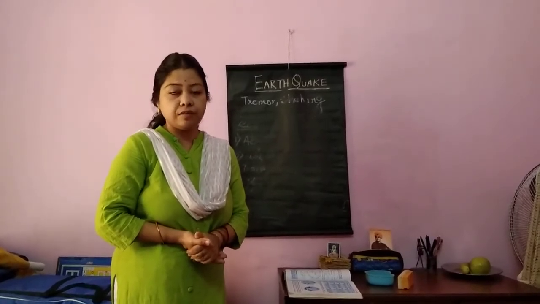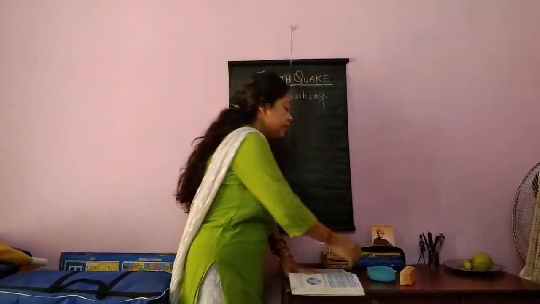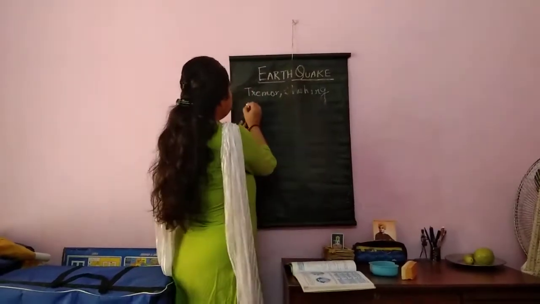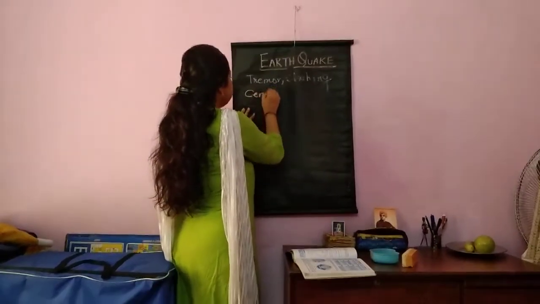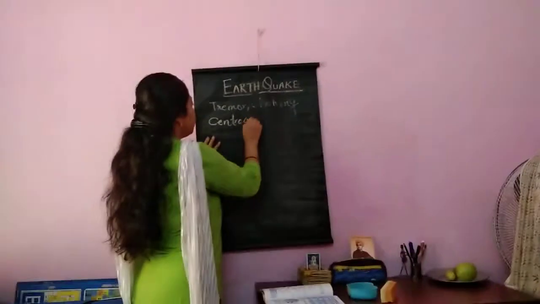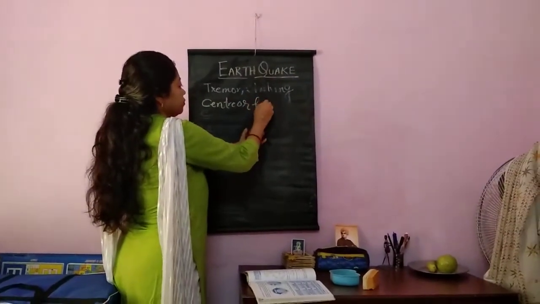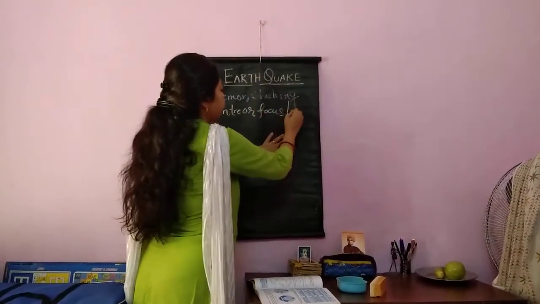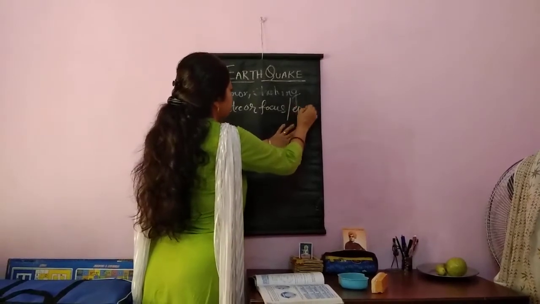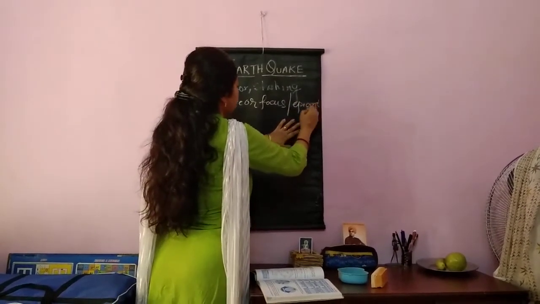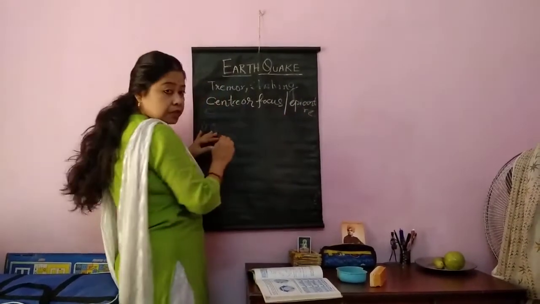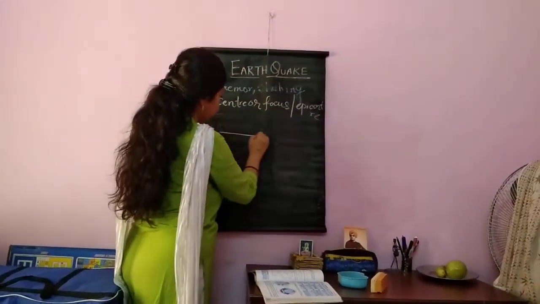This is the definition. Then next is center and epicenter. Center or focus and epicenter. Let's first draw a diagram.